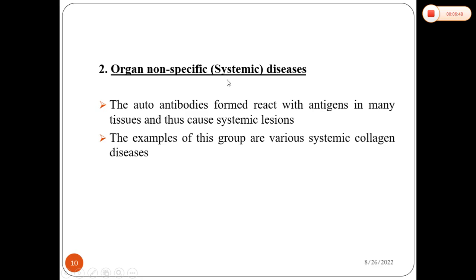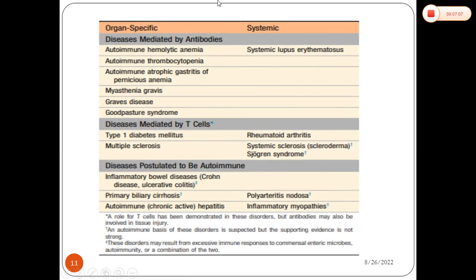Now, organ non-specific or systemic diseases, the best example is some collagen diseases. The best example is rheumatoid arthritis, in which it begins in the joint space first, but the autoantibodies produced may circulate all through the body through blood, and it may affect other organs also. This is a classification of the autoimmune diseases. It may be organ specific or systemic.